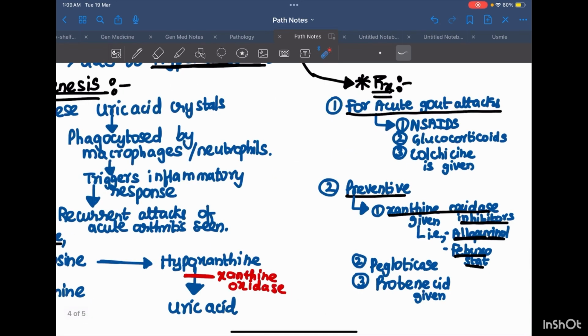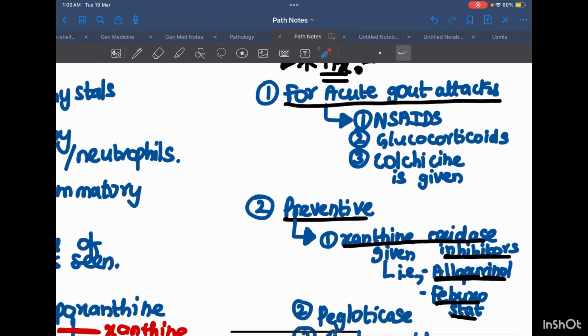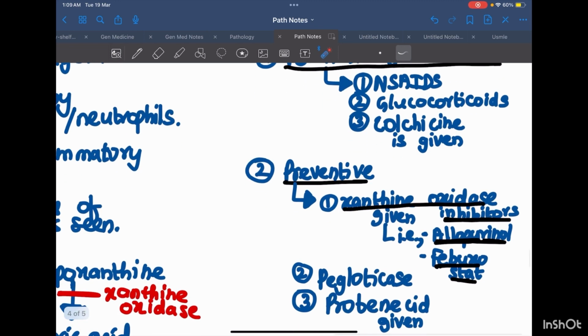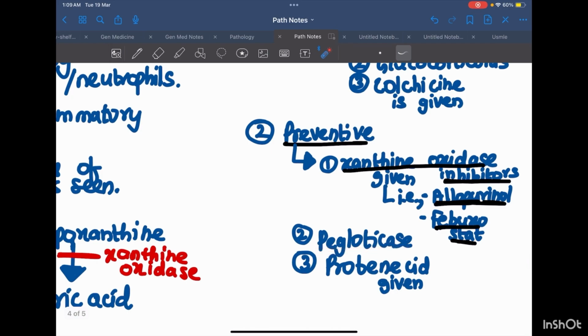Let's come to the treatment part. Normally the treatment part is not needed for pathology, but let's learn. For acute gout attacks, NSAIDs, glucocorticoids, and colchicine are given. For the preventive part, xanthine oxidase inhibitors are given, that is allopurinol, febuxostat, pegloticase, and probenecid.